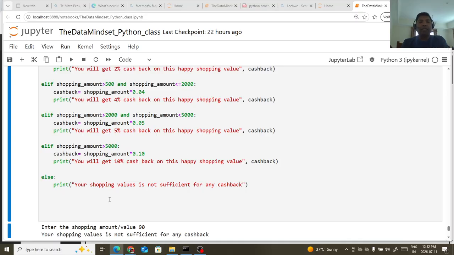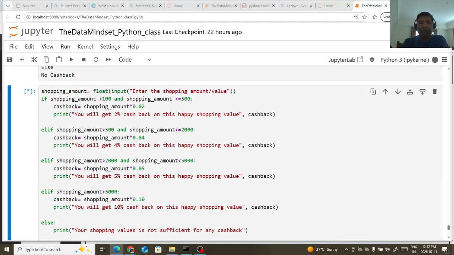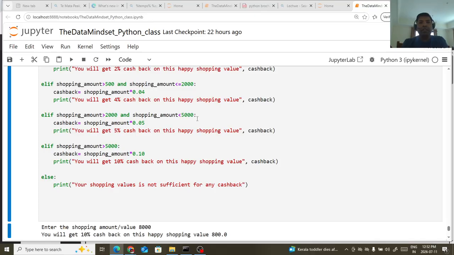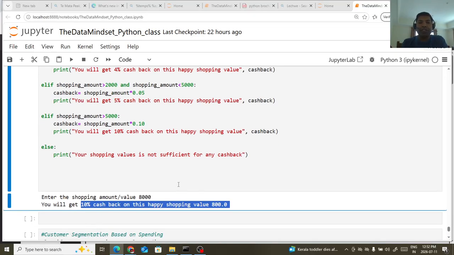So you can see the shopping value is not sufficient for any cashback. Again I execute this code, and let's say I give it 8000 rupees. So you can see 10% cashback values, which is 800 rupees.